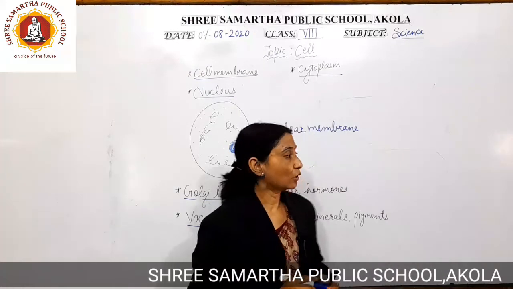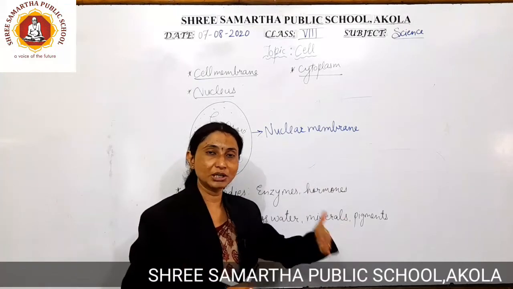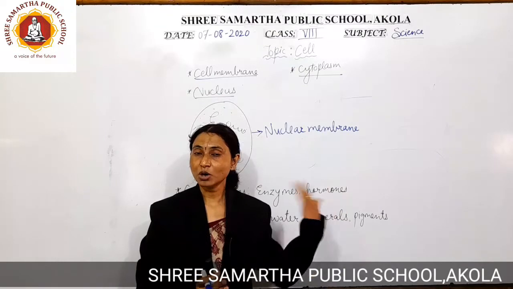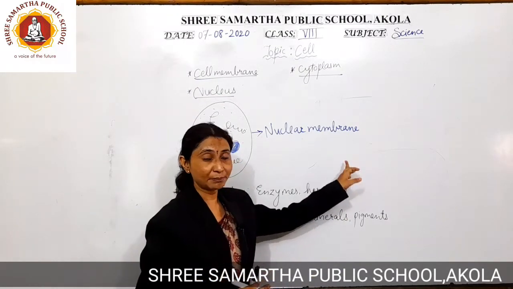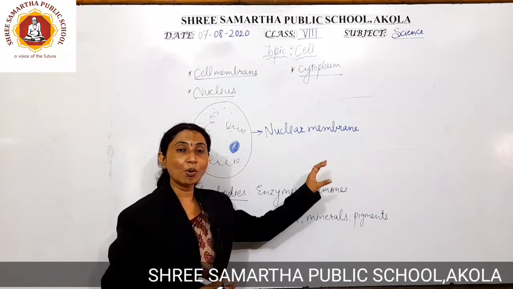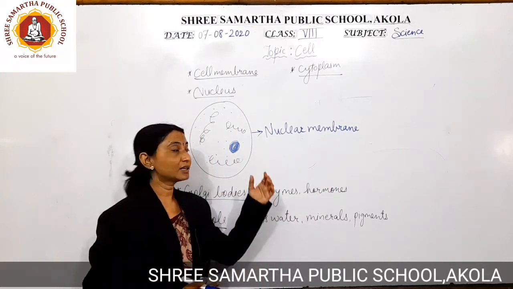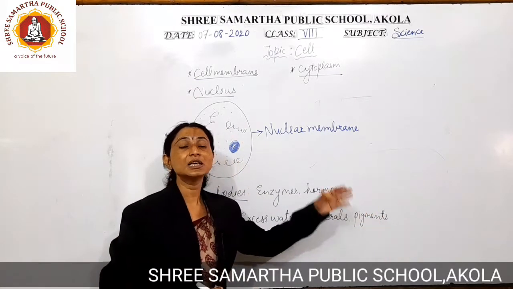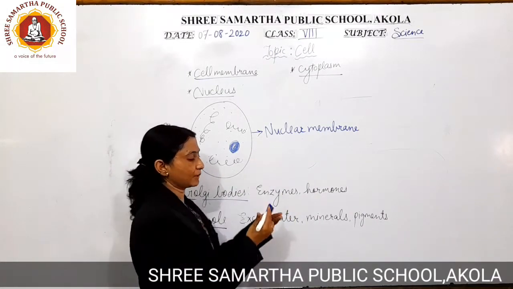Now this nuclear membrane is going to perform the function just like the cell membrane does for the cell. Ultimately, this nuclear membrane is going to provide a definite shape to the nucleus. Along with that, it is going to provide protection to the organelles which are present inside the nucleus. So this is the nuclear membrane.